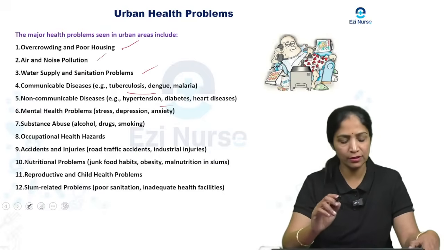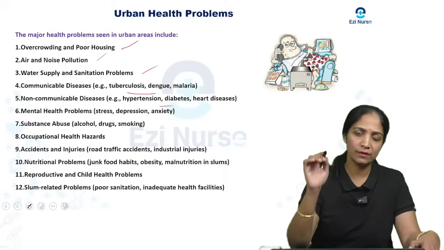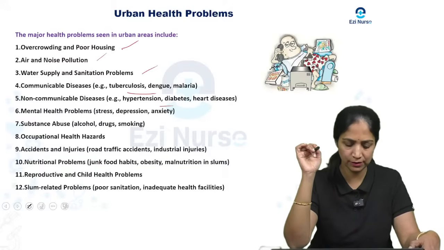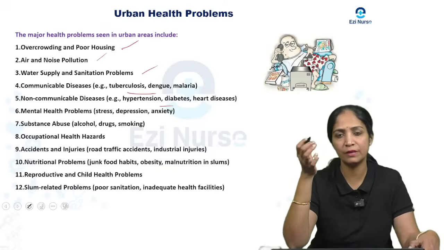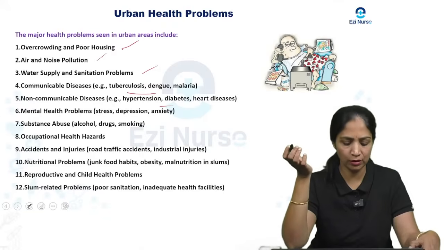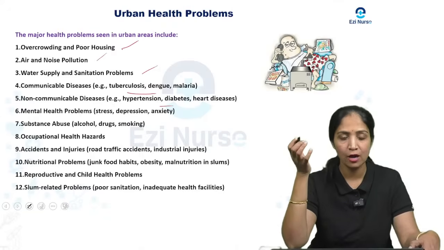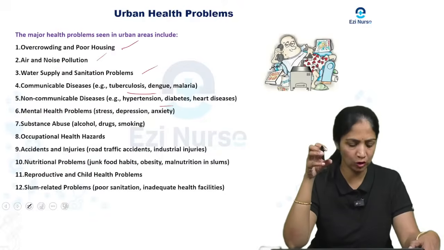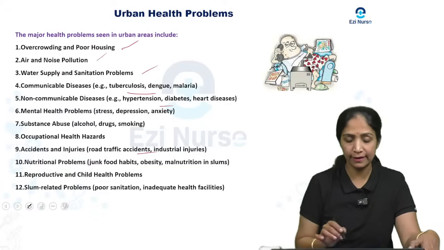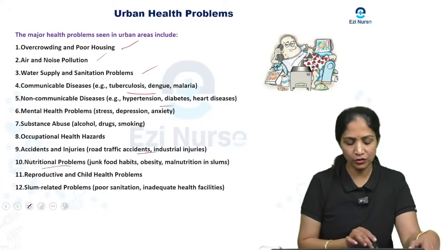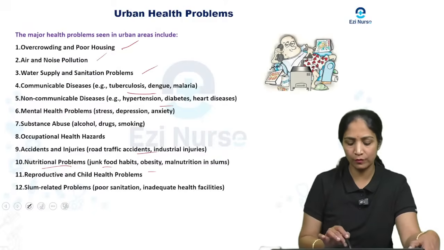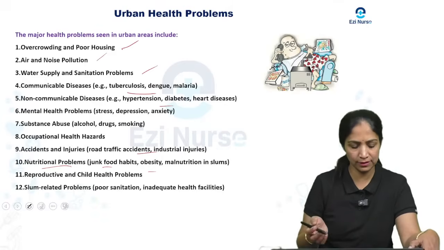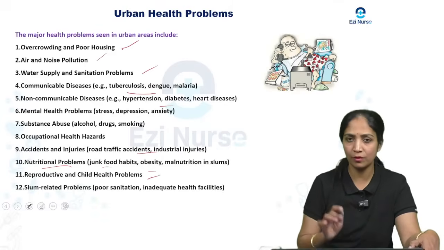Coming to the next, mental health problems. Stress, depression and anxiety are most common among urban health problems. And there is substance abuse; people are more addicted to alcohol, drugs, smoking, all those things. Occupational health hazards are also common, and accidents and injuries, like road traffic accidents or industrial injuries. There are also nutritional problems: people in urban areas are more prone to junk food and all, right. So there is obesity, and malnutrition in the slums. And reproductive and child health problems are also common.